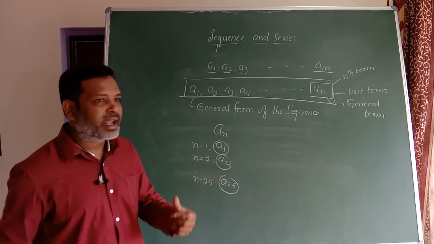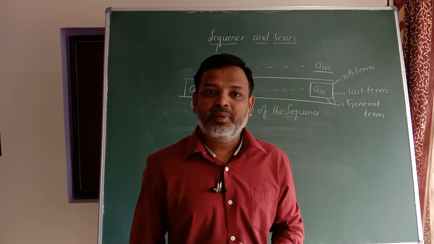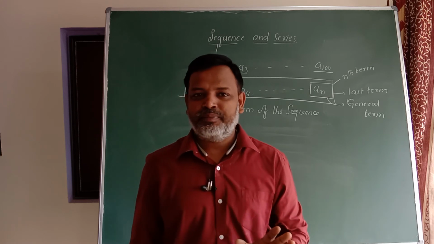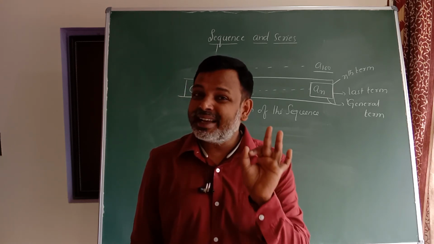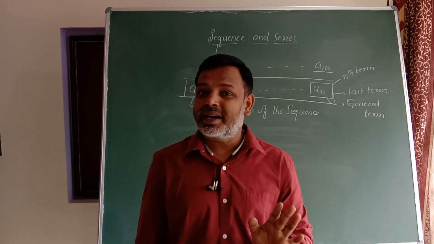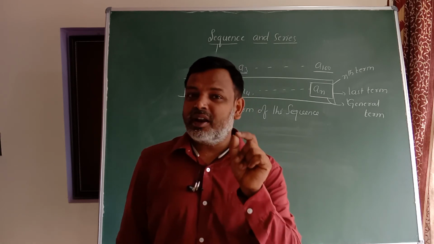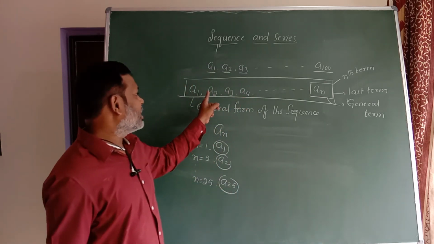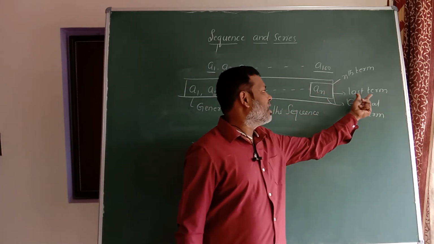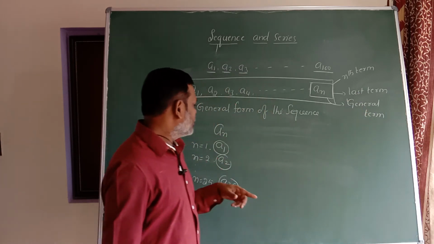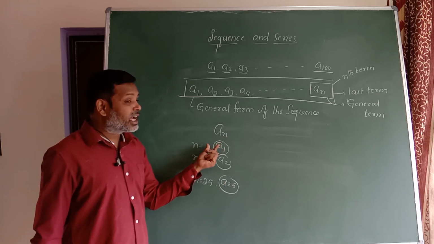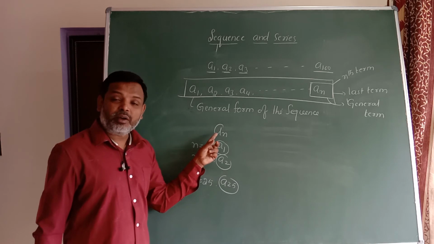Got my point? Once again I can recall it. A sequence is an arrangement of elements in a definite order. The elements which form a sequence are called the terms of the sequence. The general form of the sequence would be A1, A2, A3, A4 and so on up to An. Here this An is the nth term or the last term or general term. So if you have the general term or nth term of the sequence, we can find out the required terms of the sequence by putting different values for n.